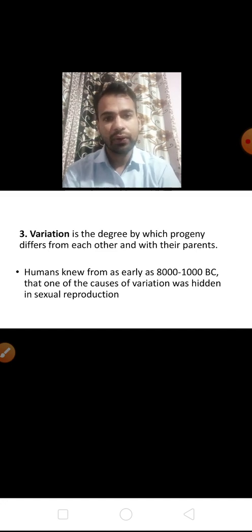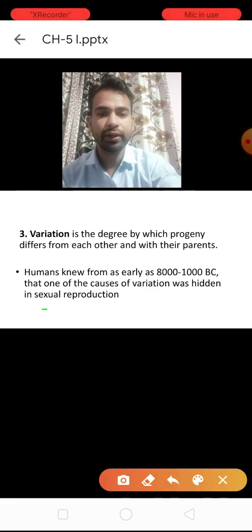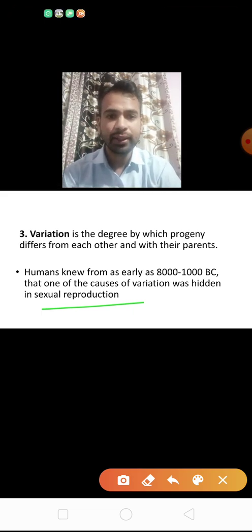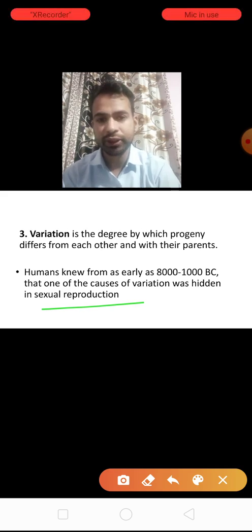They show variation, and they will not look like their parents. So parents differ and the siblings also differ. This is called variation. Variation occurs only in sexual reproduction. Variation does not occur in asexual reproduction.